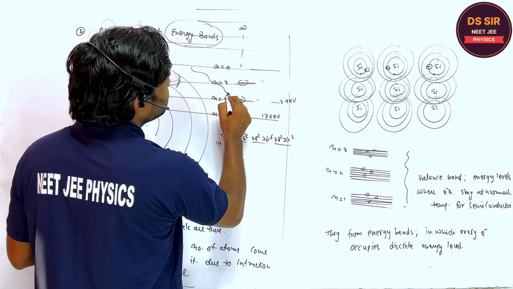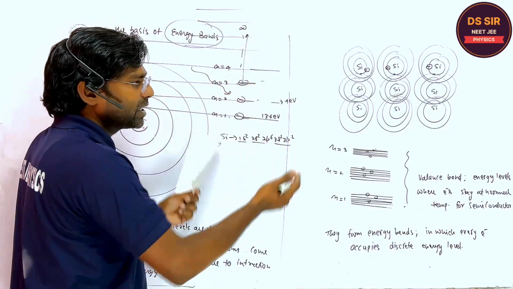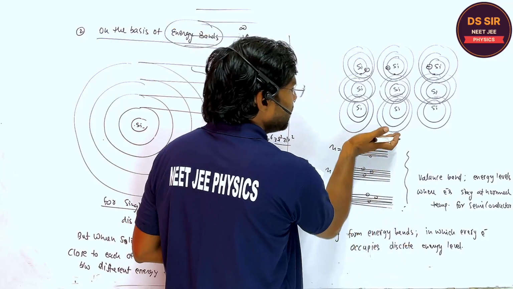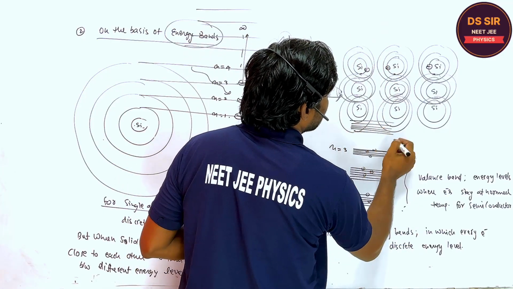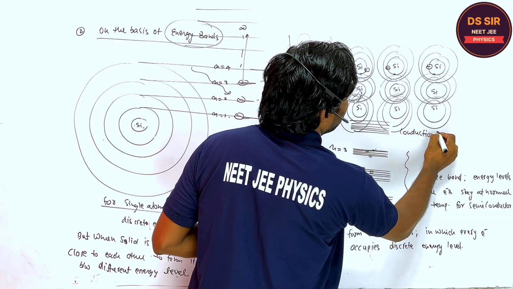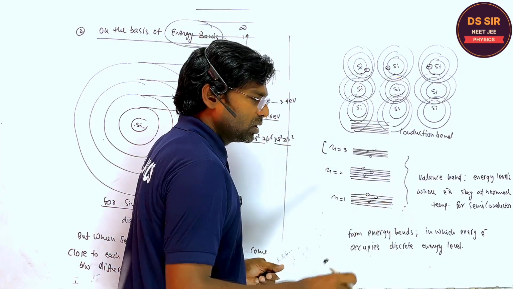So when they get energy from the outside, the electrons jump to the higher energy level. These are called the valence band, and above this, these bands are called the conduction band. This is called the conduction band. Do you understand?